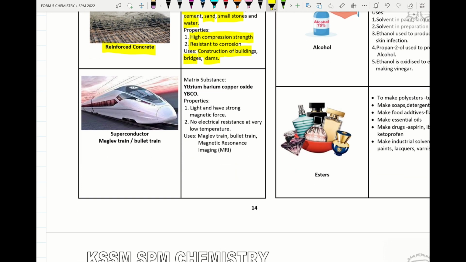Alright, so next one, superconductor, very important, and please remember it is used to make maglev train or bullet train. The matrix substance, so we have yttrium, barium, copper oxide. It's a form of alloy, and please remember YBCO, and its properties are light and have a strong magnetic force, no electrical resistance at very low temperature. It's used to make maglev train, bullet train, MRI machine, all that.